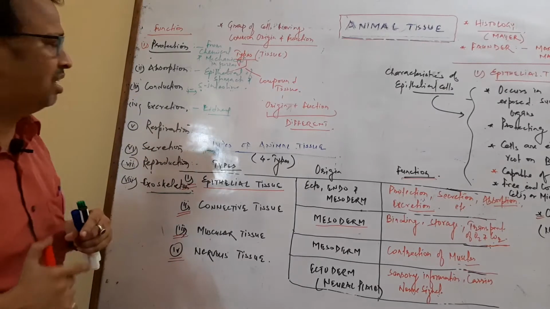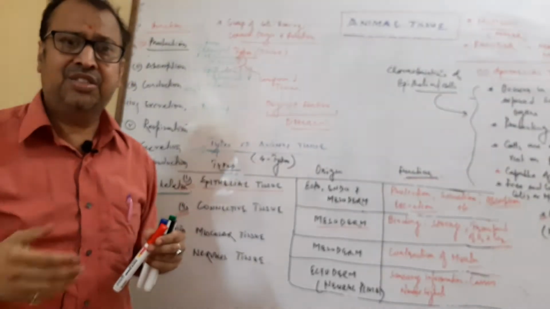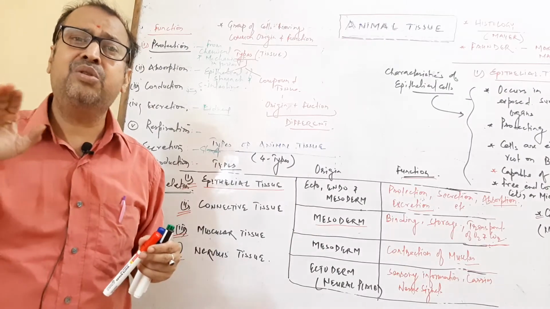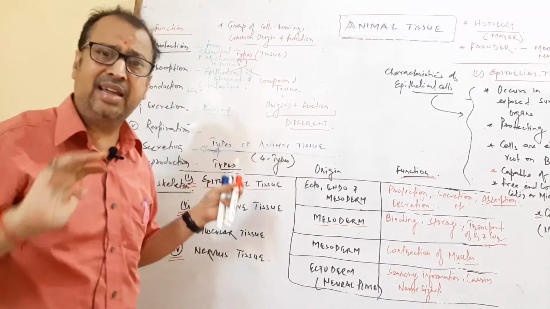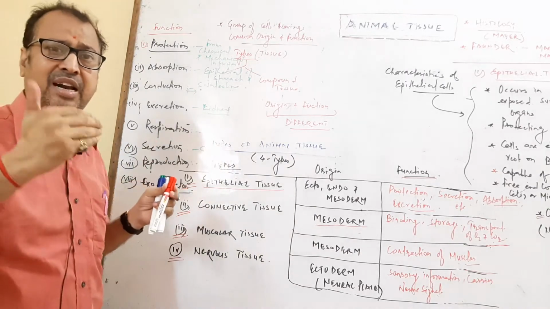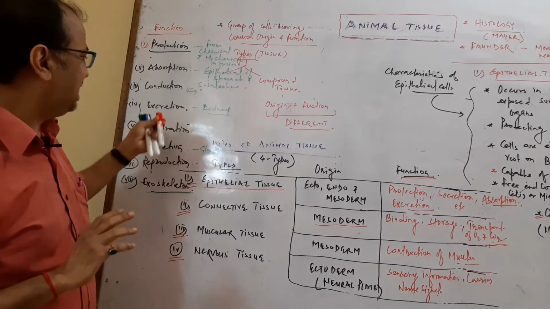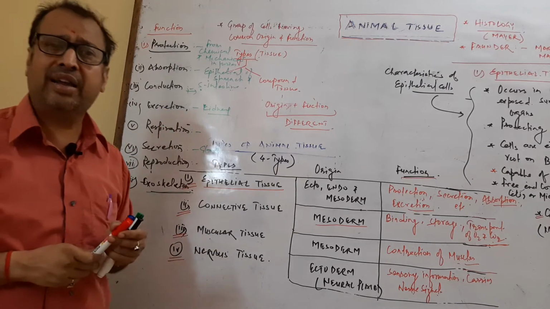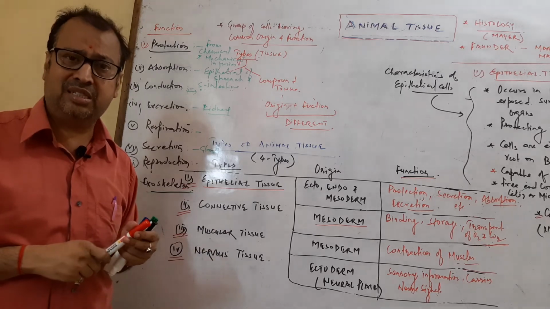Next is conduction. A few epithelial cells have cilia, which conduct the mucus, spermatozoa or egg, etc. So they help in the conduction process. Then excretion. A few organs which contain epithelial cells help in the removal of nitrogenous waste.